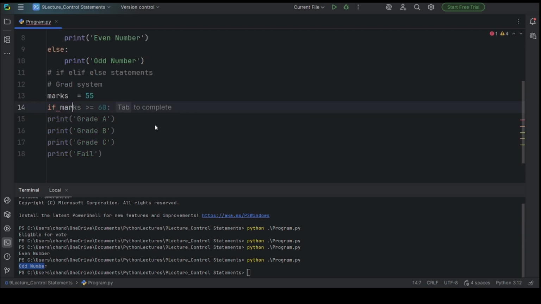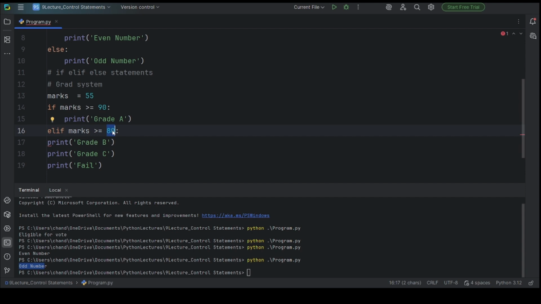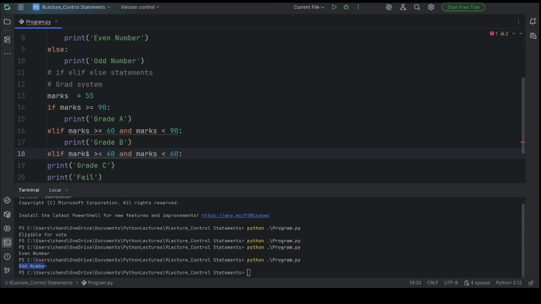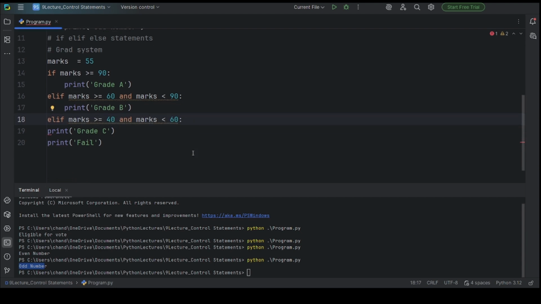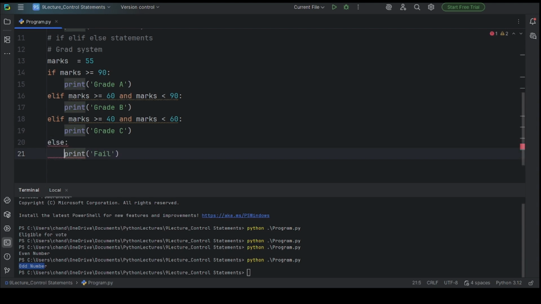If marks is greater than or equal to 90, then grade A. Else if marks is greater than or equal to 60 and marks is less than 90, then grade B. Else if marks is greater than or equal to 40 and less than 60, then grade C. Else it will be fail. Now let's run this program so we can see the result.